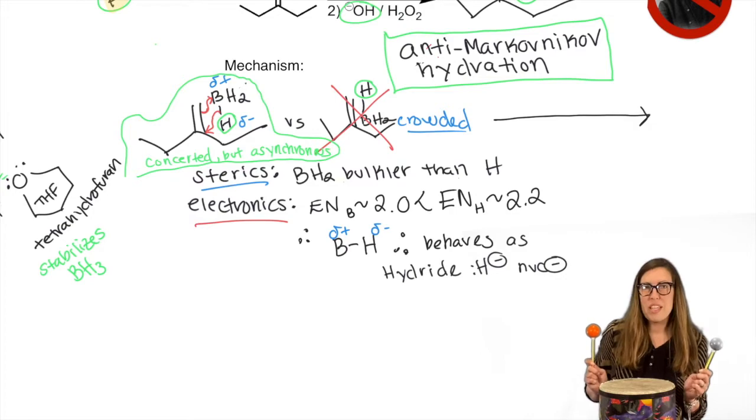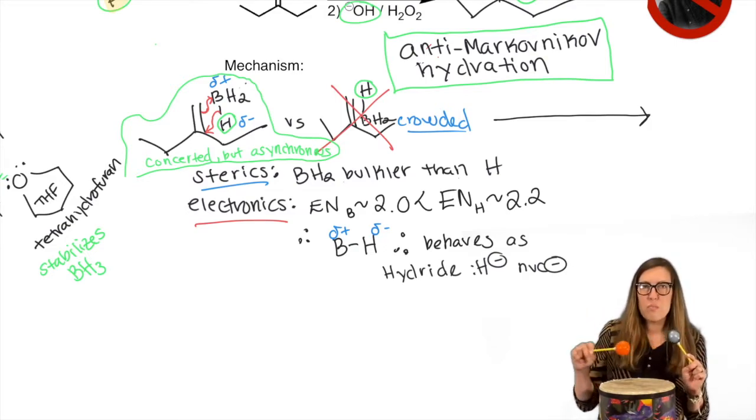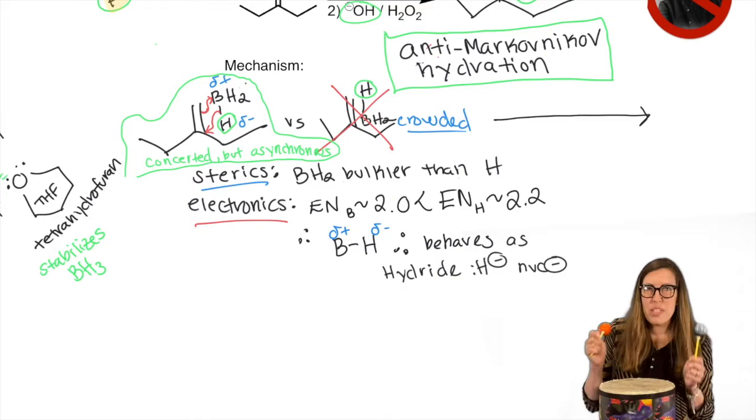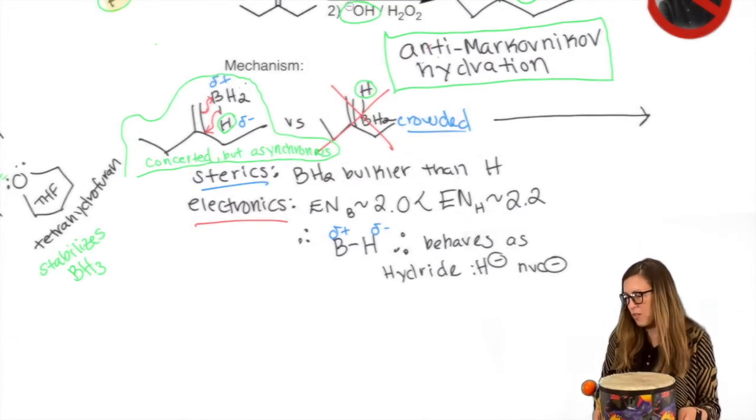So this would be the alkene attacking the boron. This would be the H attacking the carbon. So in that little break between them, we get like a pseudo carbocation going on.